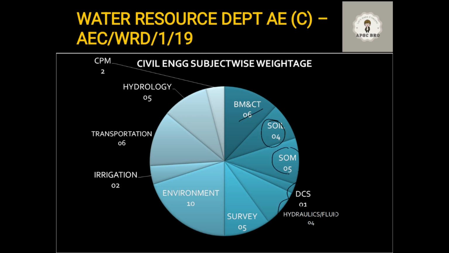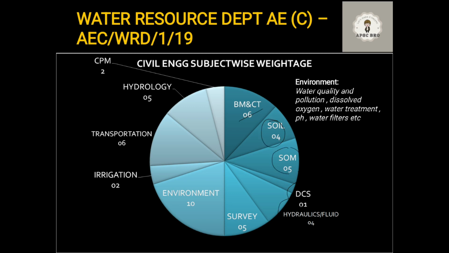Okay. Now, because it was water resource department, and in this paper specifically, a lot of weightage was given to environment. The importance of environment awareness is coming up, so you can expect some questions on environment. Now, when you say environment, it has two parts. One is the water supply and water treatment part, and one is the sewage part, environmental engineering 1 and environmental engineering 2, which we get, right?